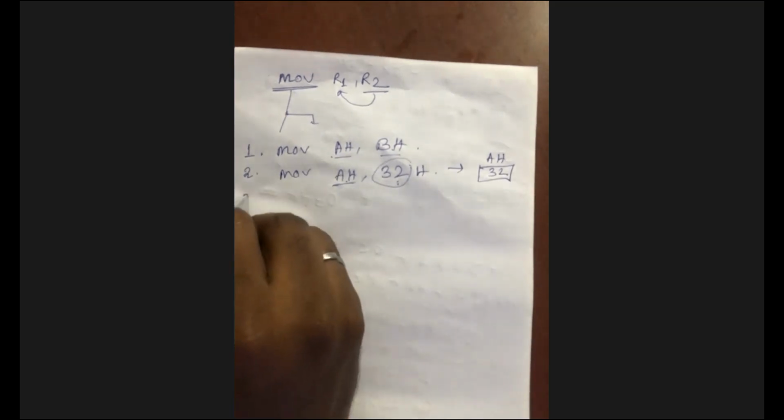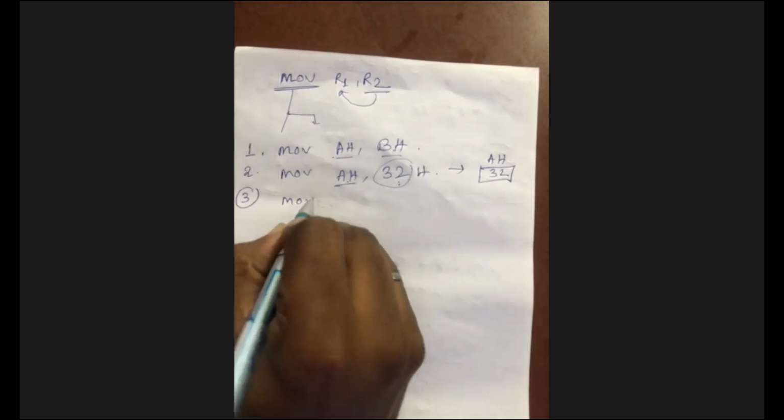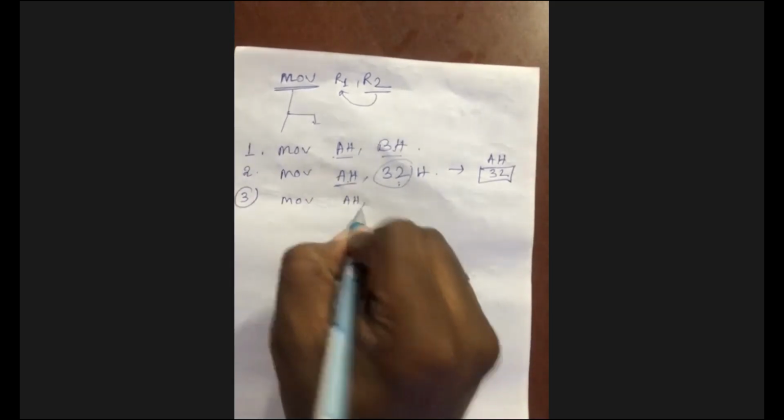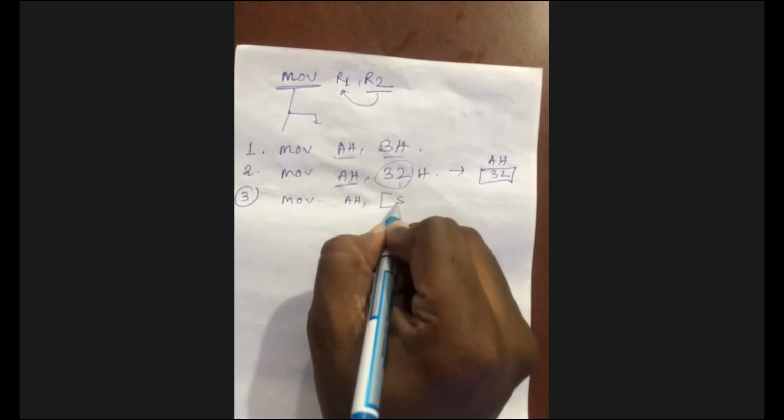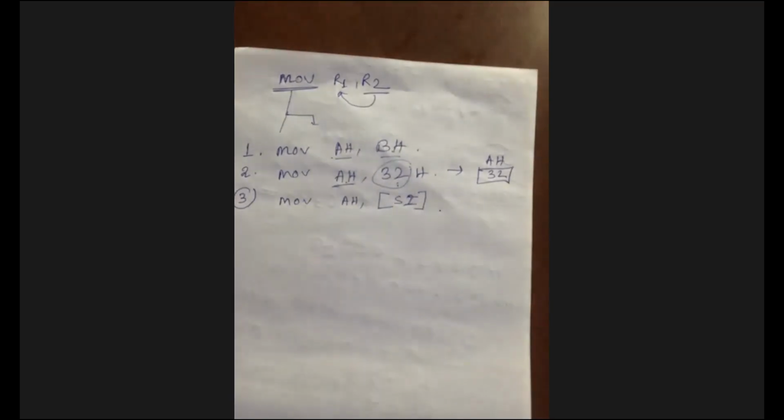Another function, number 3. MOV AH, within third bracket SI. What is the meaning of SI?